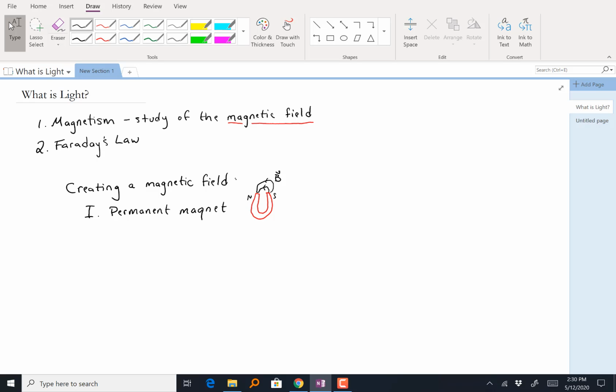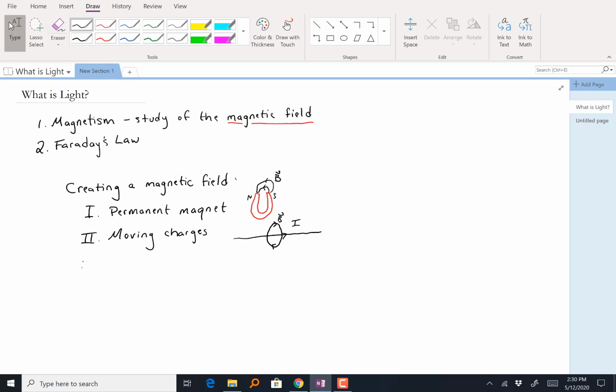Another way that we can create a magnetic field is through moving charges. We had just started to dip our toes into moving charges when we started looking at current. For example, if I have a current-carrying wire, with a bunch of charges moving through it, I'm going to be creating a magnetic field in the vicinity of this wire, forming little loops around my current-carrying wire. So another way is that moving charges create a magnetic field.